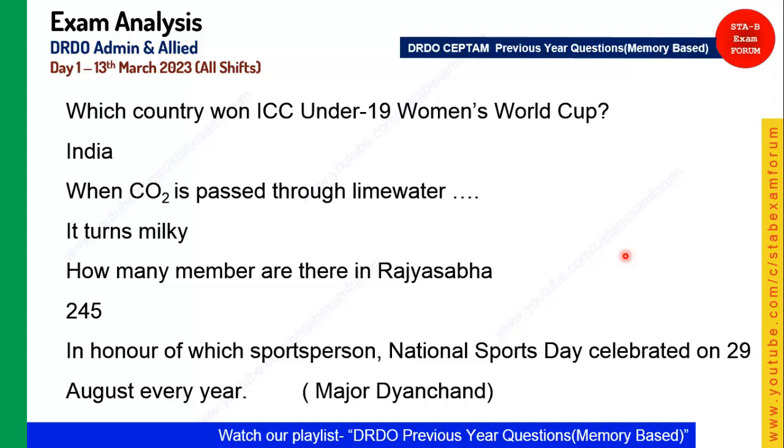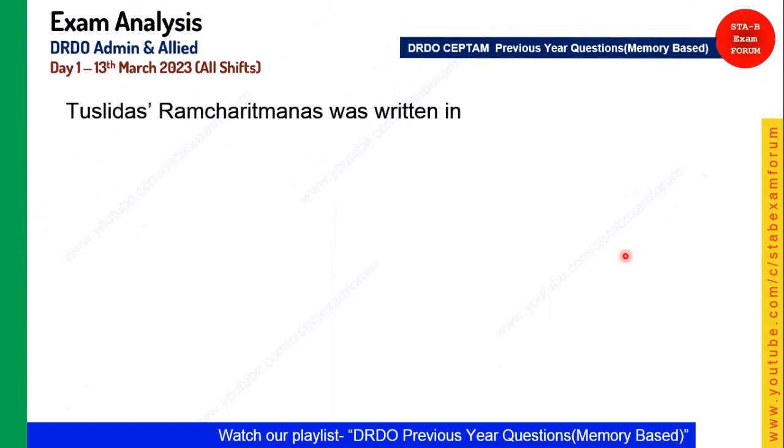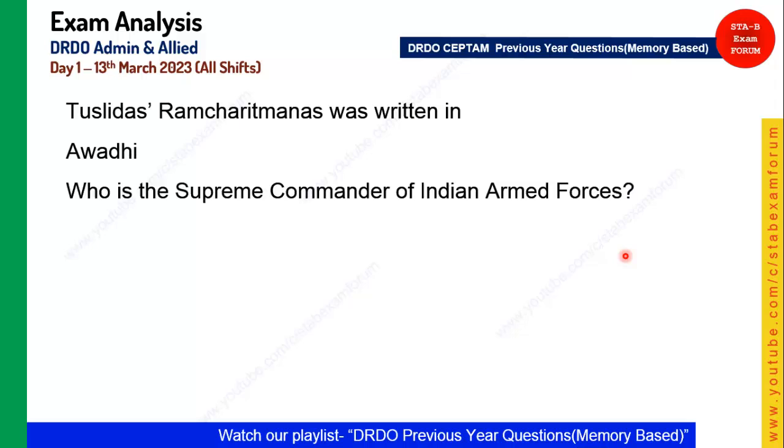Let's see the next question. Tulsidas's Ramcharitmanas was written in which language? A very simple one: it is written in Avadhi language. The next question is from polity again: who is the Supreme Commander of the Indian Armed Forces? The Supreme Commander of the Indian Armed Forces is the President of India, and that was the correct answer.